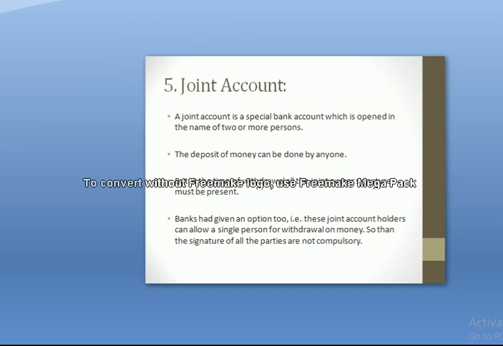This can also be opened within a family, for internal controls. Clear?